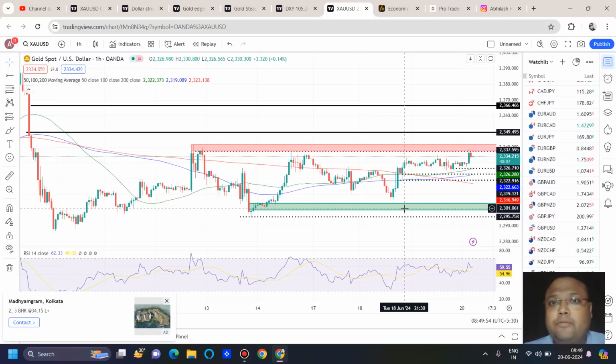Be careful, follow proper risk management, because the market has been very crazy for the last couple of weeks. Do not gamble. Again, I'm repeating. Take care. Because this is my analysis, I can be wrong also, isn't it? After all, we are all traders, and there is no 100% accuracy in the market. But still, we are trying our best, isn't it?